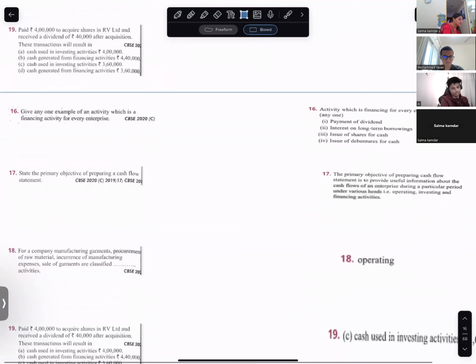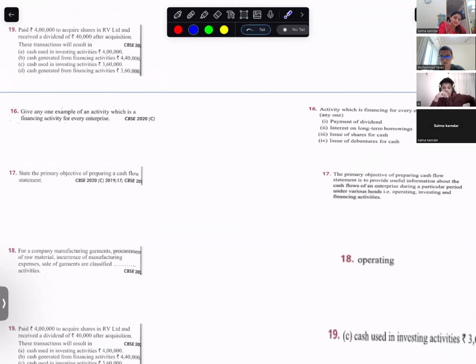State the objective of preparing a cash flow statement. Why do you prepare the cash flow statement? We prepare the cash flow statement to see where the money is being used, in which activity, and which activity is giving us money.